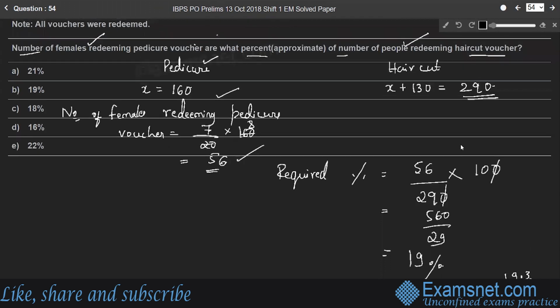So the number of females redeeming the pedicure voucher is 19% of the number of people redeeming the haircut voucher. Therefore, the required answer is 19%.